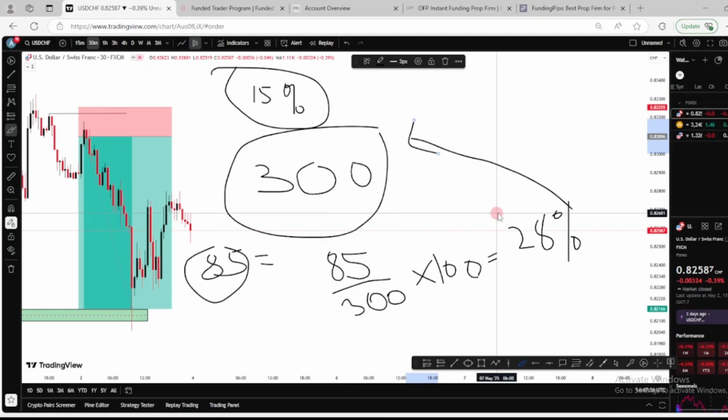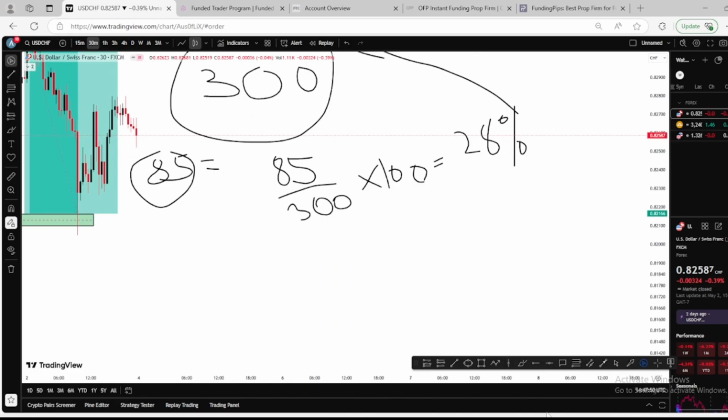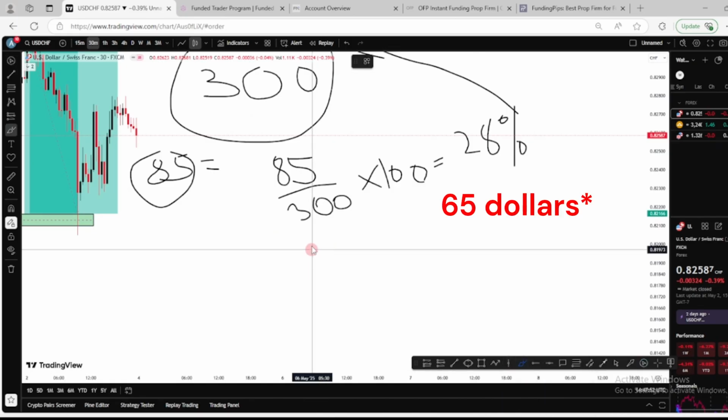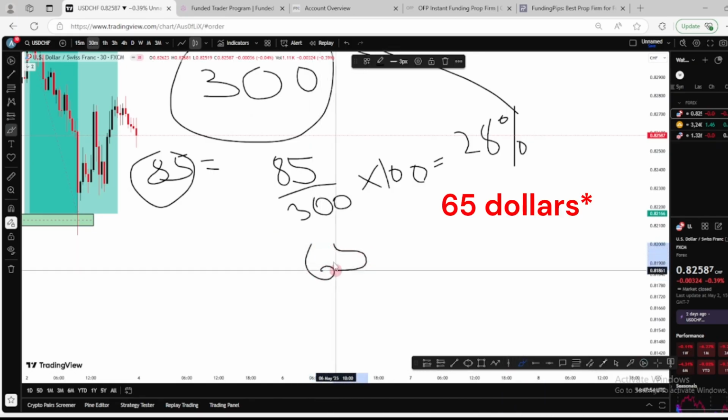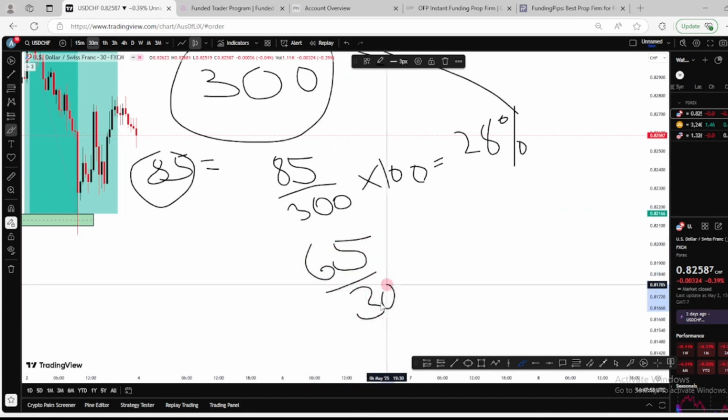So how will you get a payout? That is where we have to ask ourselves what percentage of this profit should be less than this. So now let's say we are using 65. So 65 divided by the 300, that is the total profit, times 100.